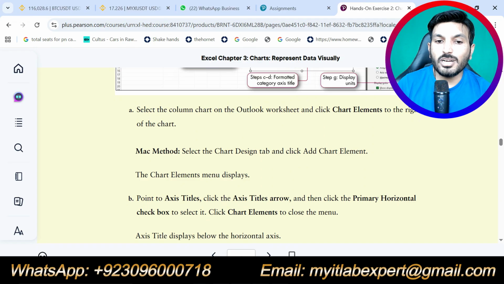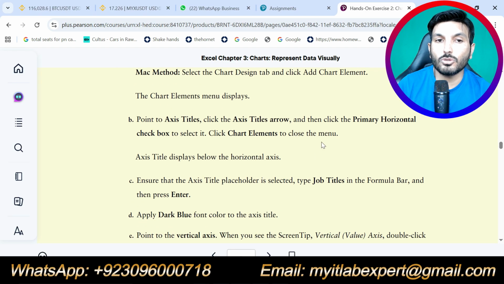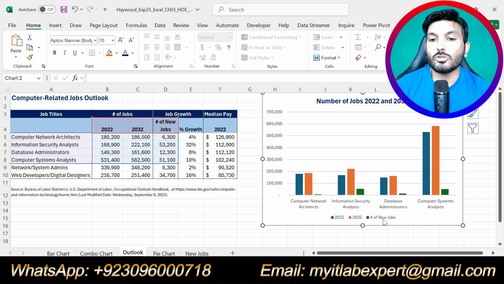Then point to the axis titles and click the axis title arrow, and then click the primary horizontal checkbox to select it, and click chart elements to close the menu. Then in C, ensure that the axis title placeholder is selected. Type jobs title in the formula bar and press enter. So basically we are supposed to give names to the axis.